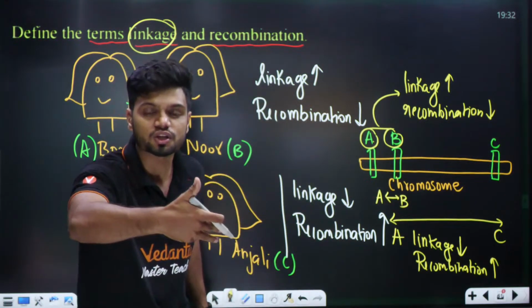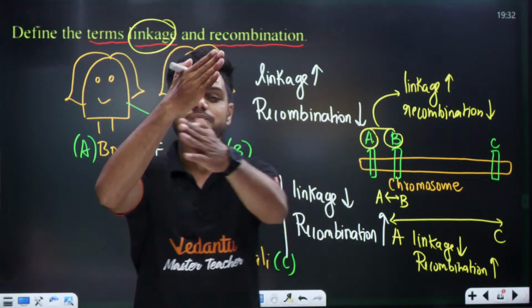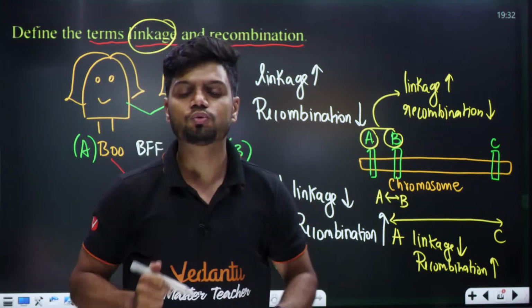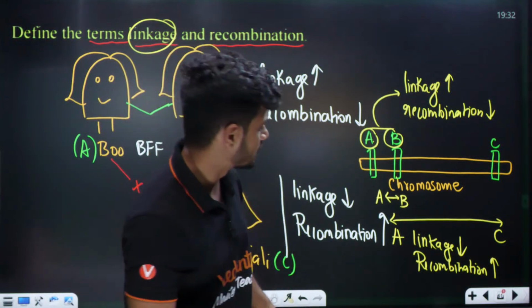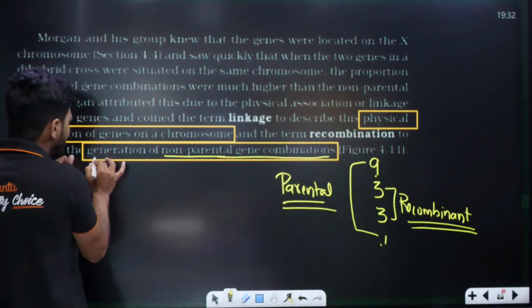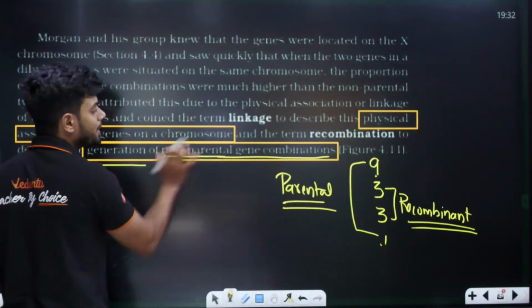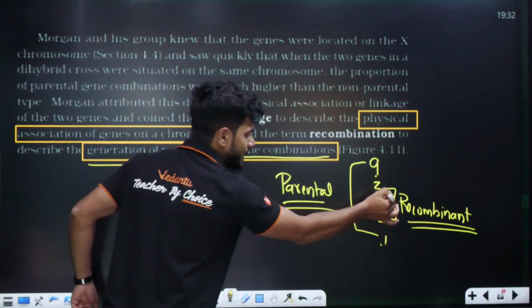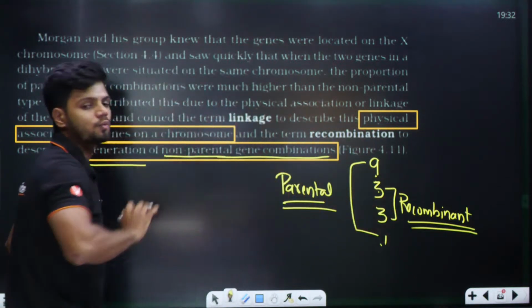What is recombination? Recombination means the crossing over of two non-parental genes. That is to describe the generation of non-parental gene expression. These two are non-parental gene expression, in the 9:3:3:1.